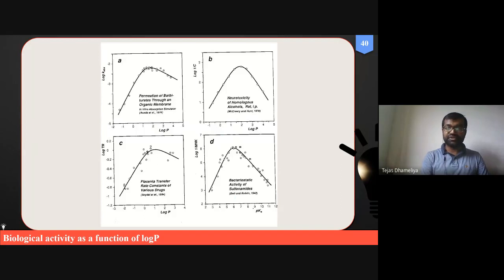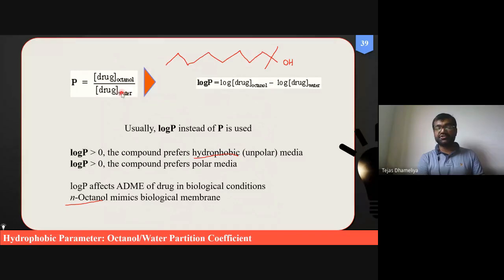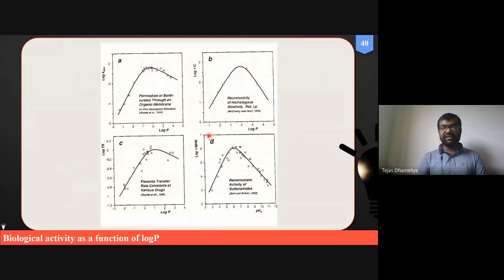Log P का value 0 में भी होता है. You can see on these charts that log P is also -1 and -2, because it is a kind of ratio. If the drug is highly soluble in water, then definitely this ratio will become negative. That's why for hydrophilic drugs, this ratio will become negative.